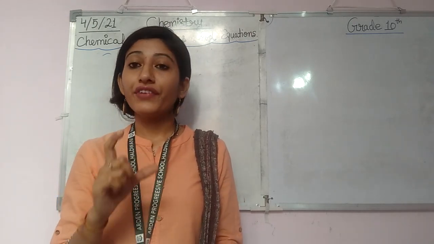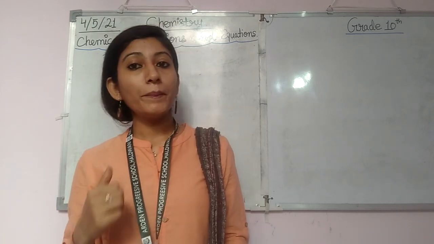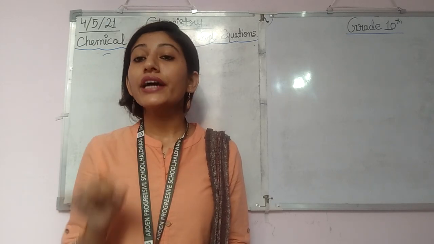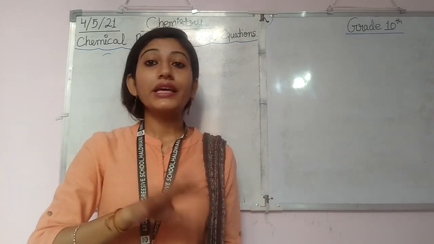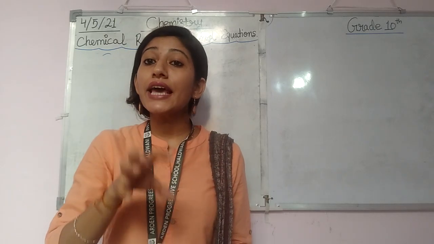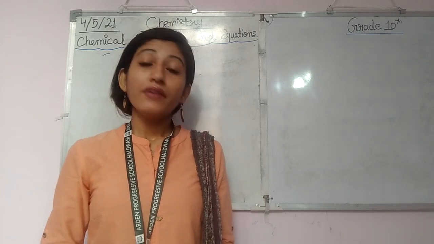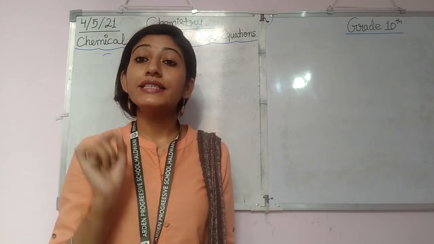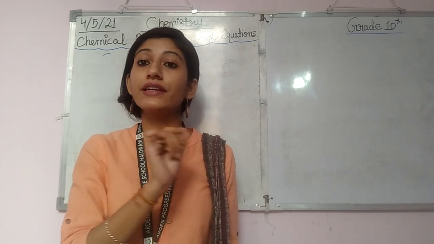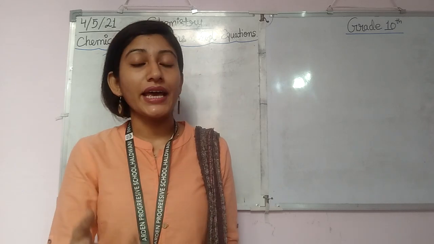So see, when we take any element or compound for a reaction, it is required to have the same number of moles on both the reactant side and the product side. We have to do the balancing so that the number of moles is the same on both sides.